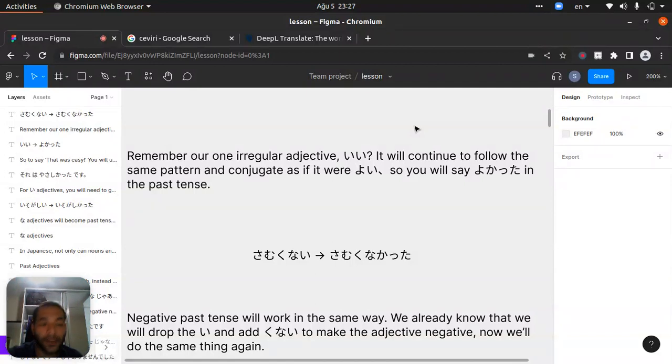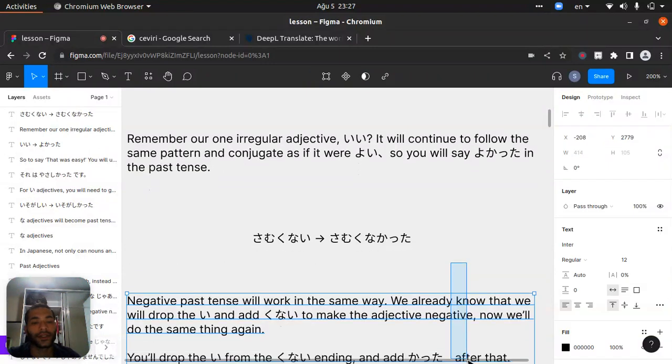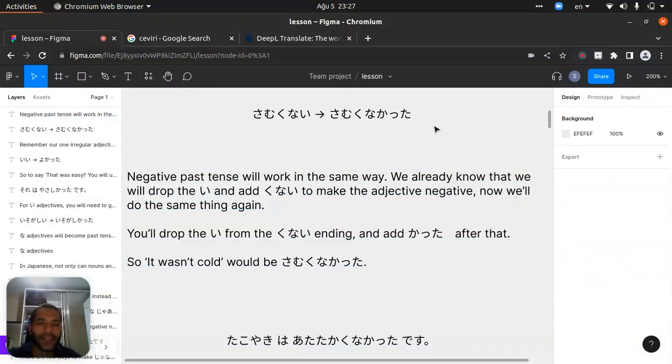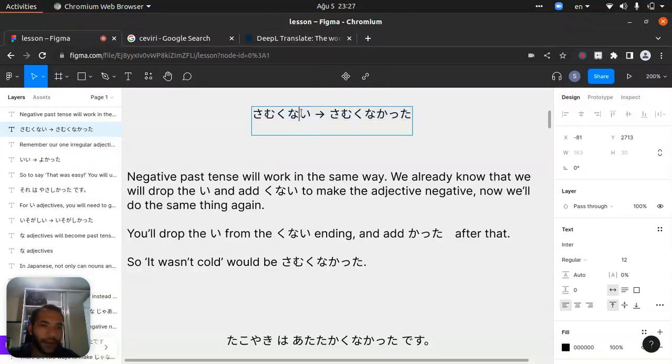If you would like to say it in the past tense, let's come here. It's saying samukunai. What is it?